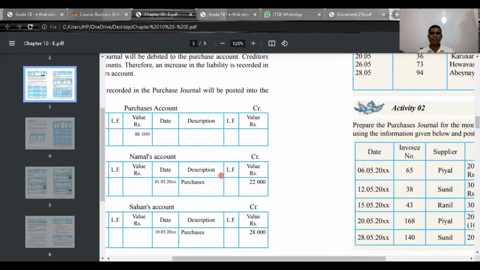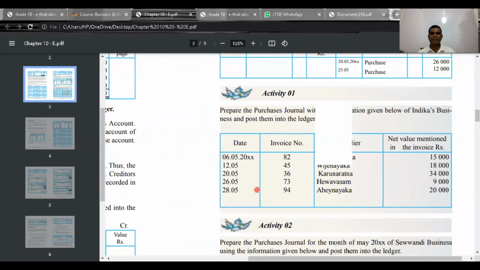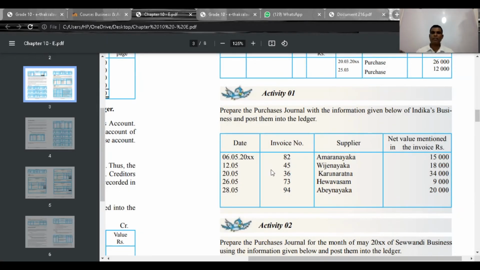And then here you see there is an activity. Look at that activity. Prepare the purchases journal with the information given below of Indica's business. Right now, please start doing the purchases journal. The format is date, invoice number, supplier, and then value.